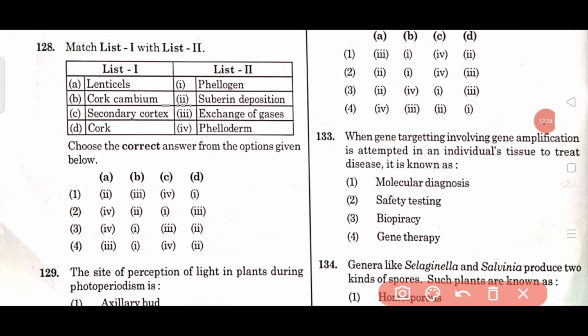Then question number 128. Lenticels are used for exchange of gases in plants. Lenticels are present in the bark of the plant and help in exchange of gases. Then second, cork cambium. Cork cambium develops into phellogen. Then secondary cortex, which is also called phelloderm, and in cork, suberin deposition takes place. So option 4 is the right answer for 128.